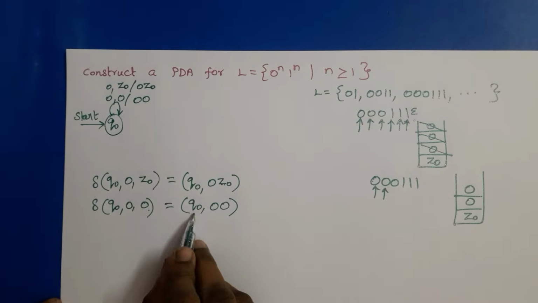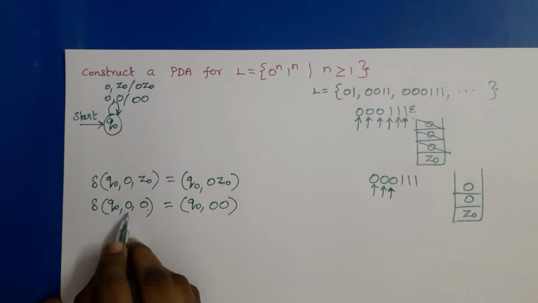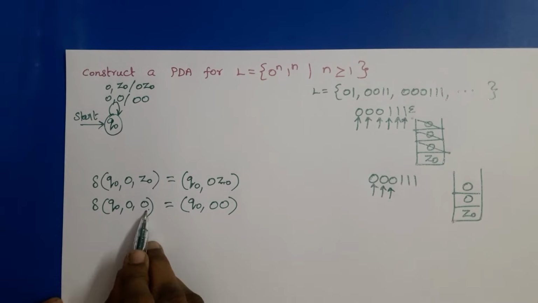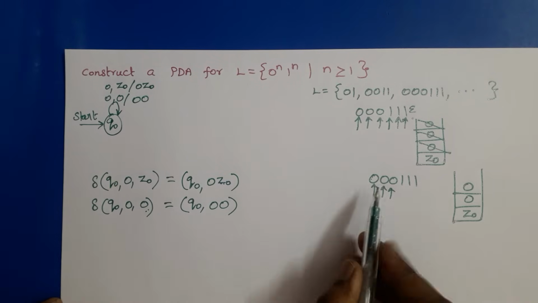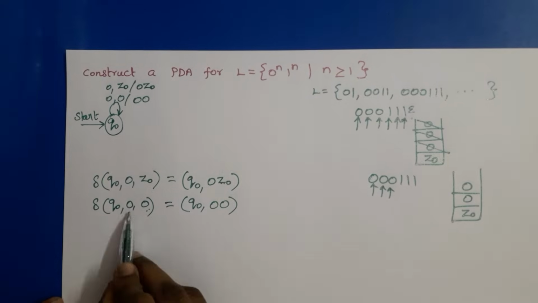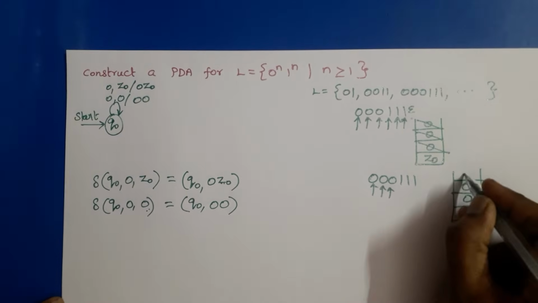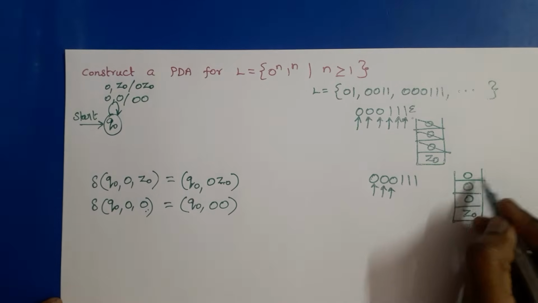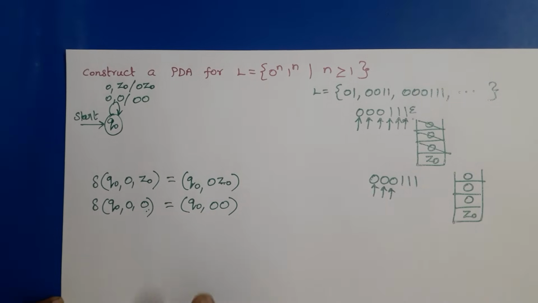Now the current state is Q0, the current input symbol is 0, and the top of the stack is 0. So there is no need to write a new transition. This is the transition for that: Q0 is the current state, current input 0, top of the stack is 0. We remain in the same state Q0 and 0 is pushed onto the stack. So there is no need to write it in the transition diagram also.